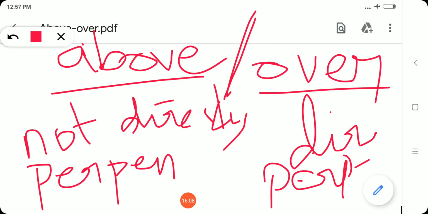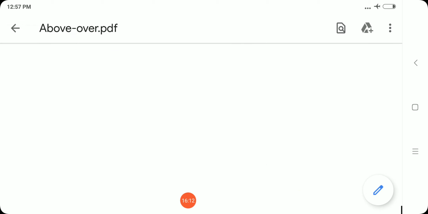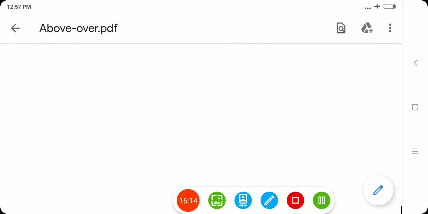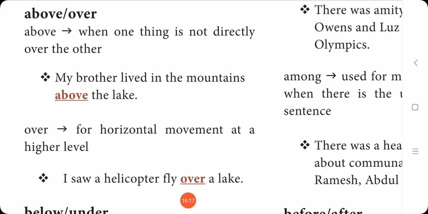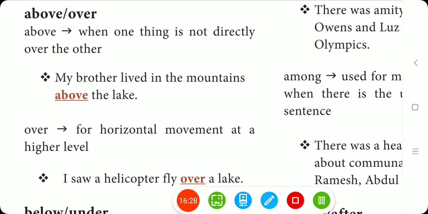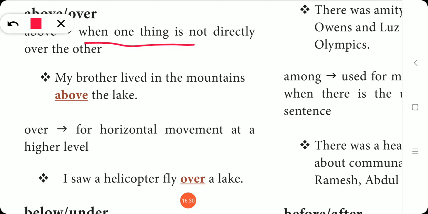So anyhow, we have seen some extra things where we can use above and over. Okay, now look at the examples given in your book. So what is above? What is the definition given? Above, when one thing is not directly over the other. So something which is not directly perpendicular over the other.